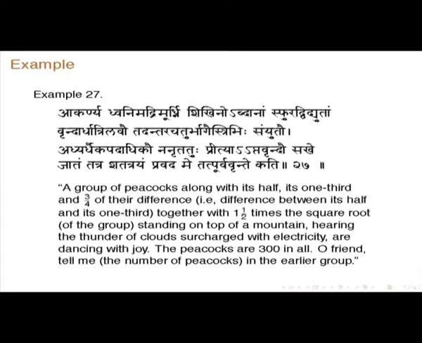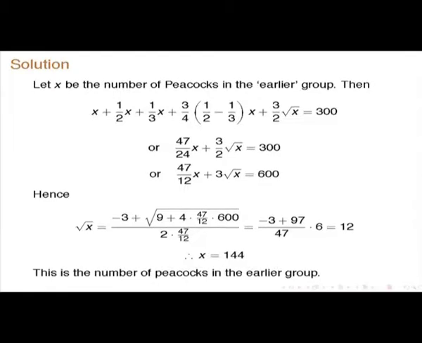So, then 3/2 times the root x, he says, together with 1.5 times the square root of the this thing, that is there, and finally 300, the total is 300, what is left after all this.